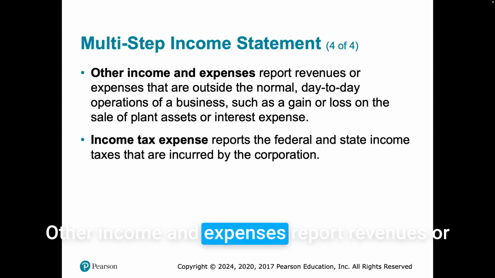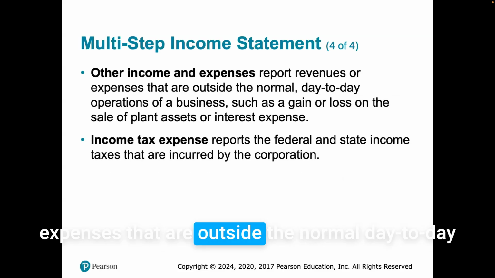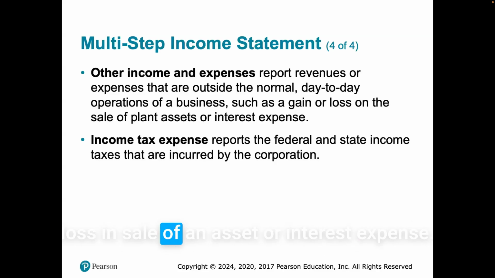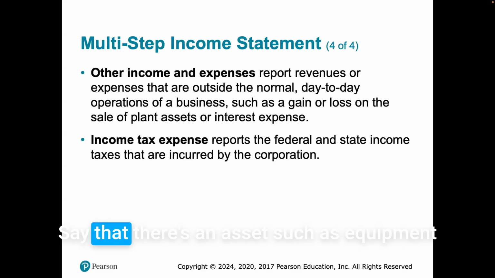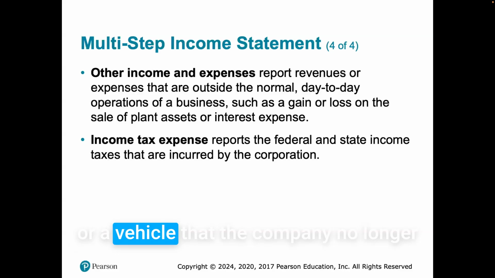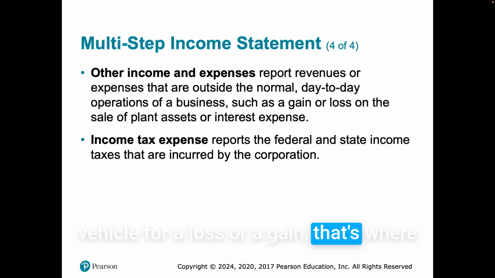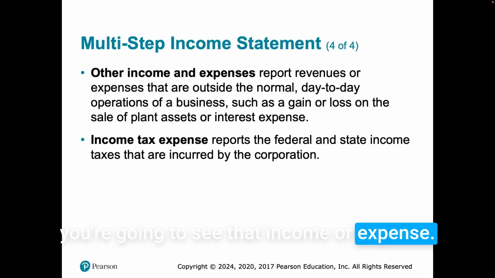Other income and expenses report revenues or expenses that are outside the normal day to day operations of a business, such as a gain or loss on sale of a plant asset or interest expense. A company may have investments elsewhere where they've earned interest income, so that's where that will go. Say there's an asset such as equipment or a vehicle that the company no longer uses or is replacing, and they sell that vehicle for a loss or a gain, that's where you're going to see that income or expense.